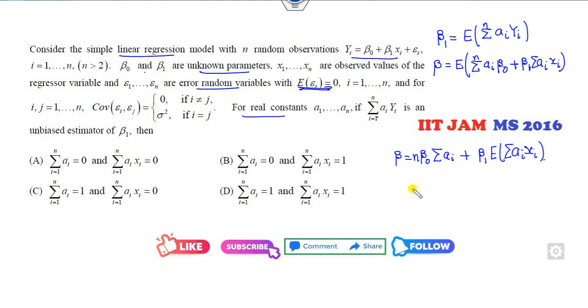Now how can you think about this? Since this is with respect to i, I can equate the coefficients.